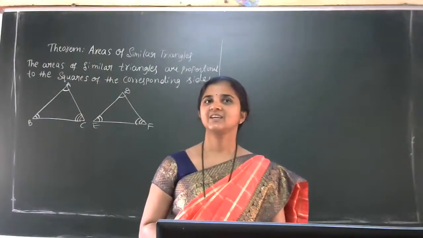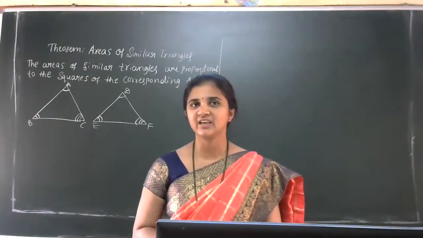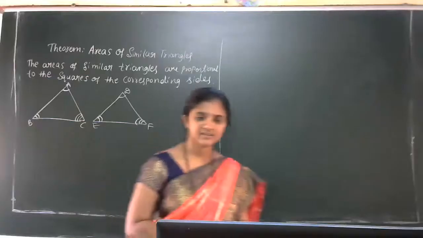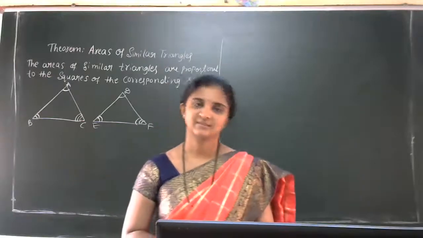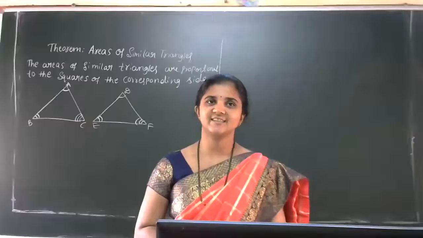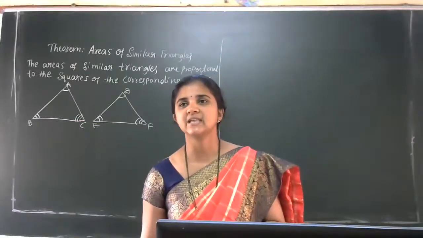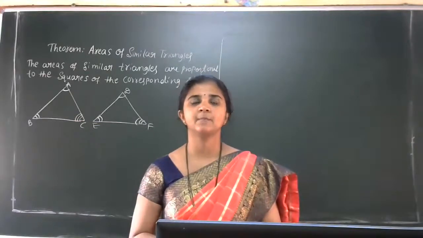Ashwet, can you define the SSS similarity criteria? If in two triangles the sides of one triangle are proportional to the sides of the other triangle, then their corresponding angles are equal. That is called the SSS similarity criteria. Next, Arun, the SAS similarity criteria.